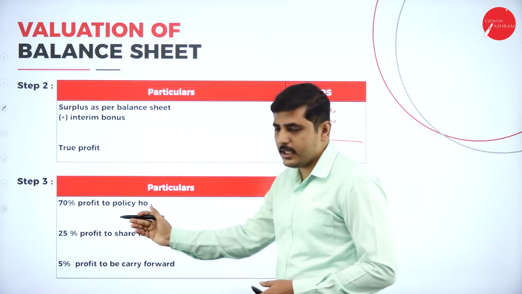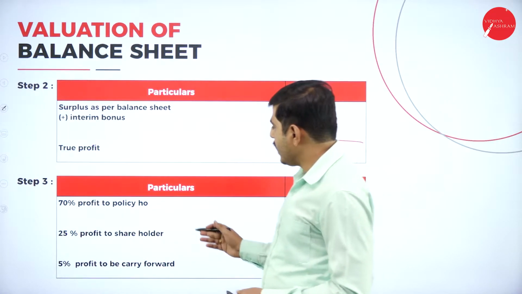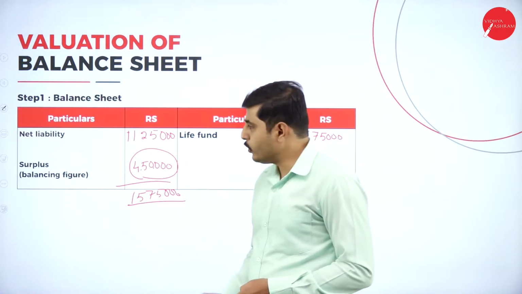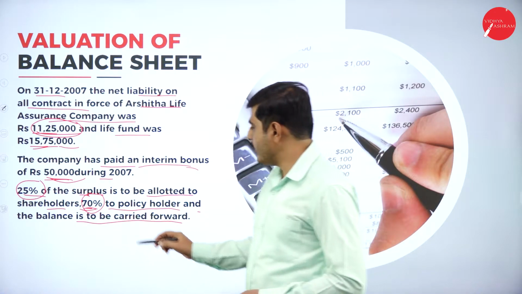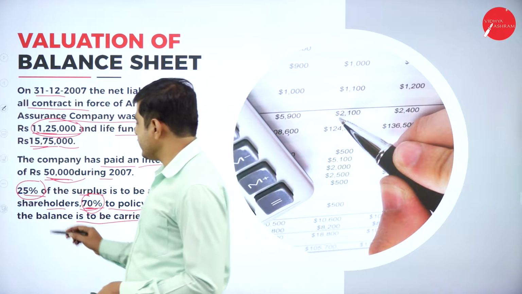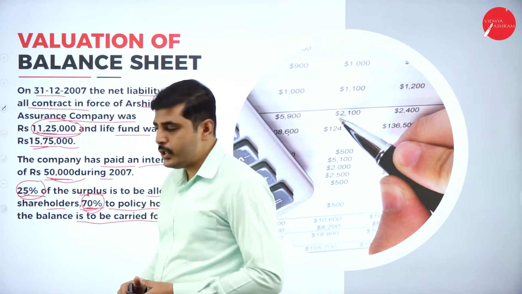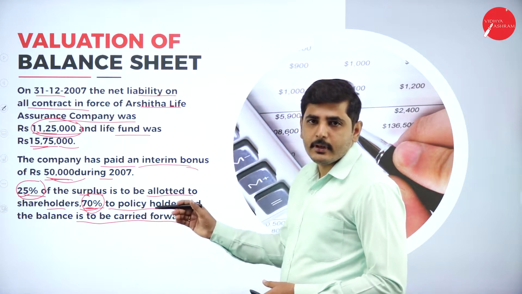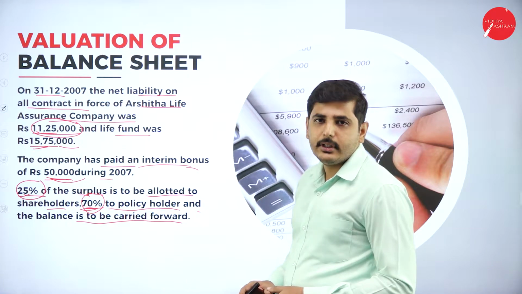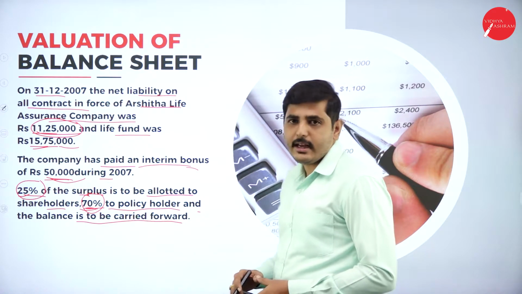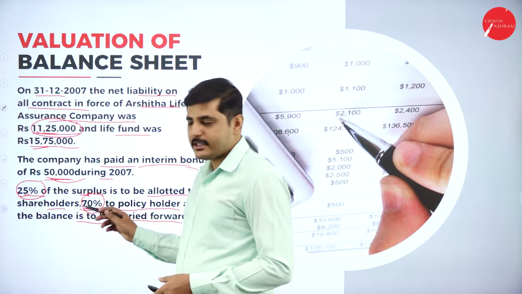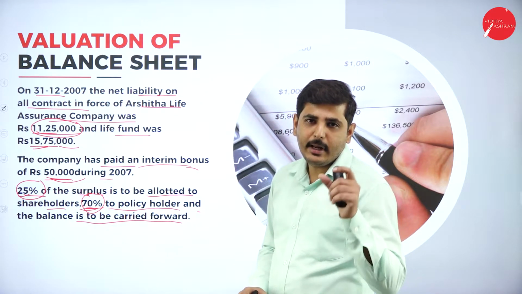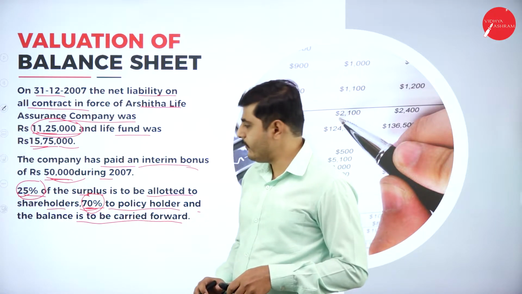Next one, coming to step 3, out of the true profit, 70% of the true profit should go to the policy holder, 25% of the true profit should go to the shareholder, and the remaining 5% should go to the carry forward. So 70% plus 25% equals 95%. The remaining 5% should be carried forward.